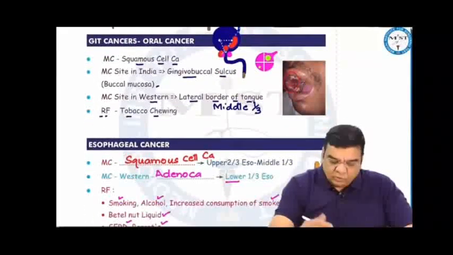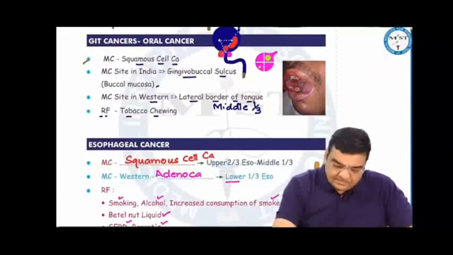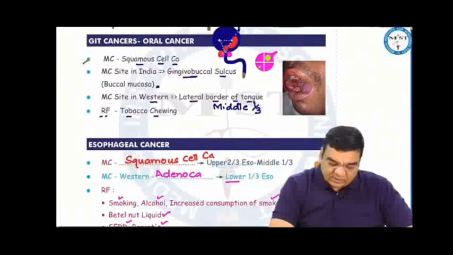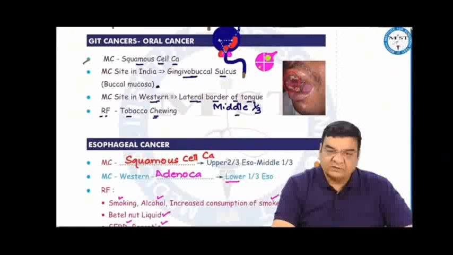So in oral cancer, most common it is squamous cell carcinoma. Most common site in India or worldwide it is gingivobuccal sulcus or the buccal mucosa, but in Western countries it is the lateral part of the tongue, middle 1/3. Risk factor is tobacco chewing.